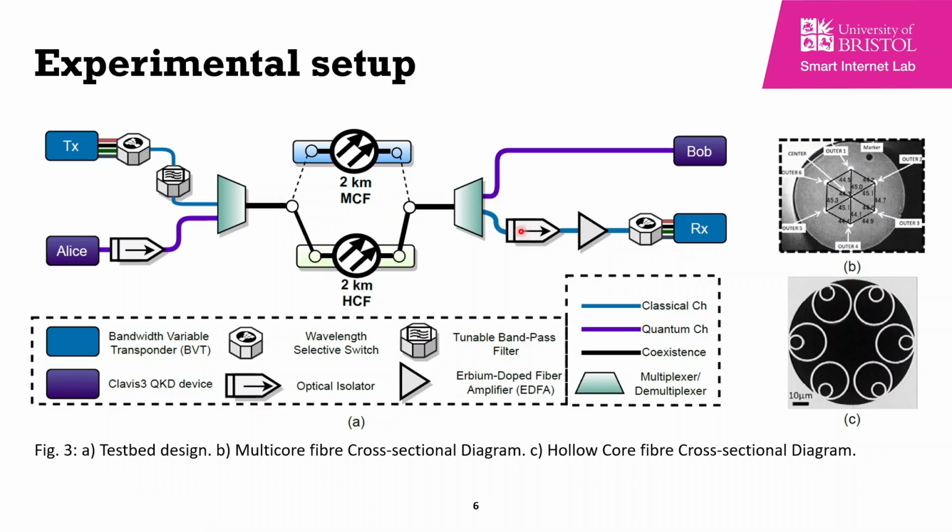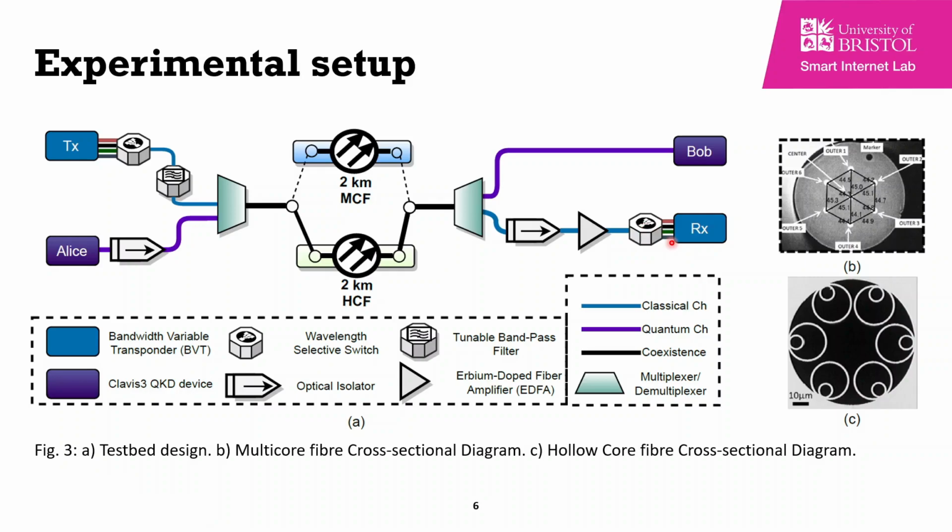to an optical isolator. This optical isolator is used here to prevent the ASE noise from the erbium-doped fiber amplifier from traveling back to the Bob QKD unit and altering the measurements, but it also prevents the tunable lasers that are used as local oscillators for coherent detection from the BVT RX from traveling back into the system. After the isolator, the classical channels are amplified and then split into 4 different channels for the coherent detection.